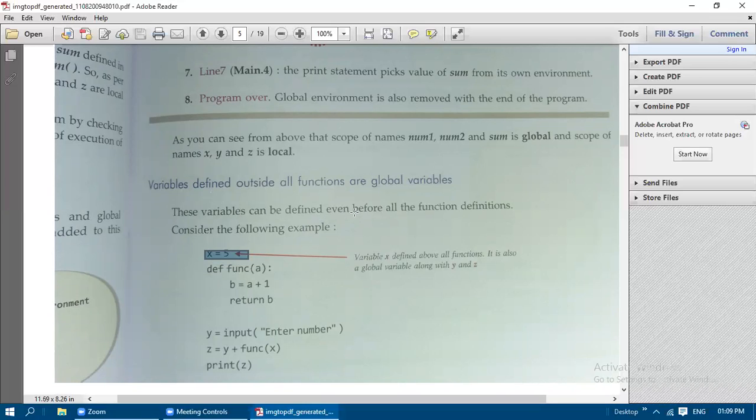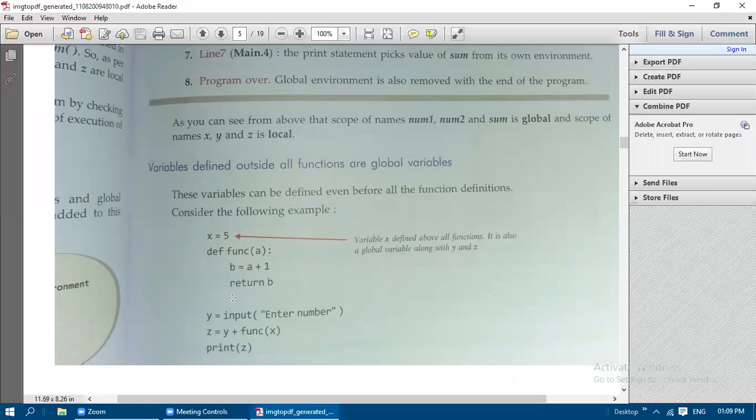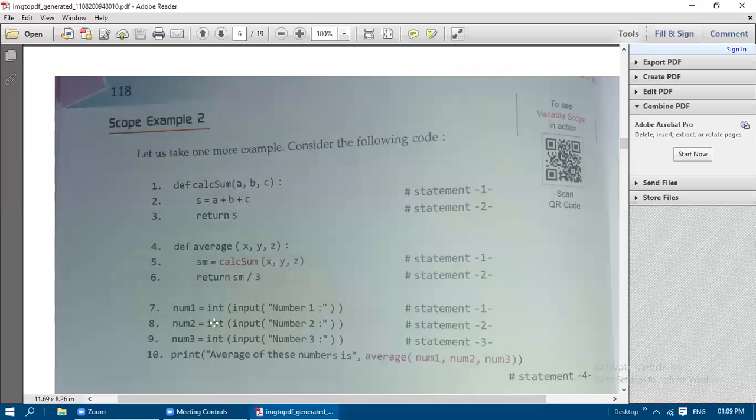So these variables can be defined even before all the function definitions, and they can be used there. Here variable x is defined above all the functions. It is a global variable along with y and z. Along with x, we have another two global variables in this program, that is y and z, and y and z are also called global variables.